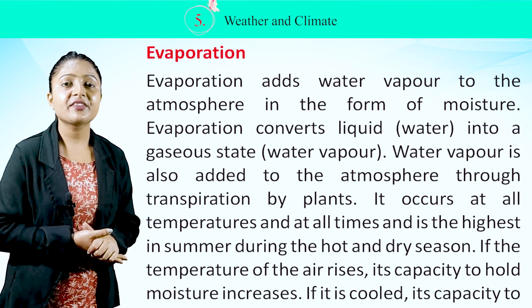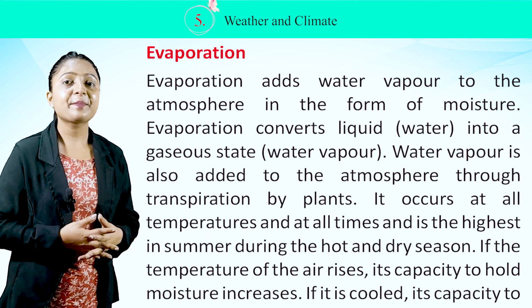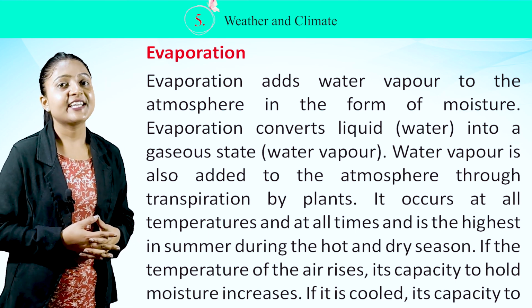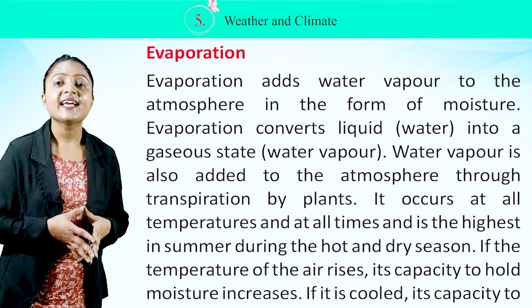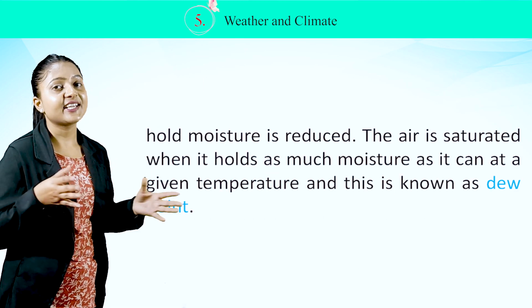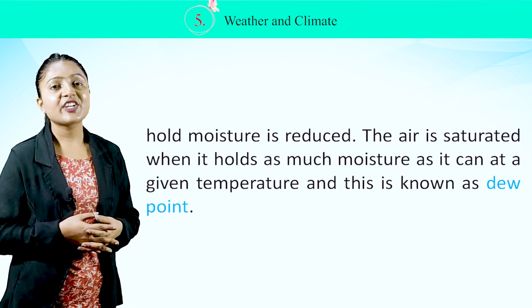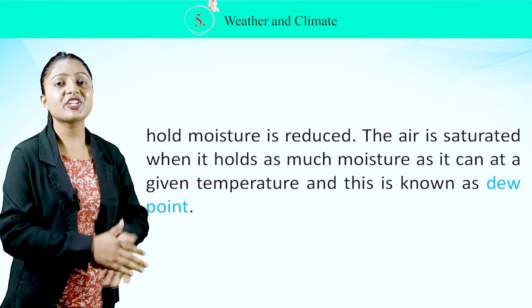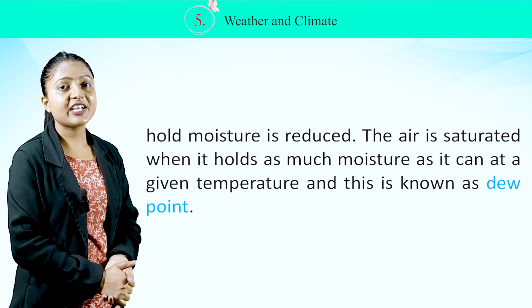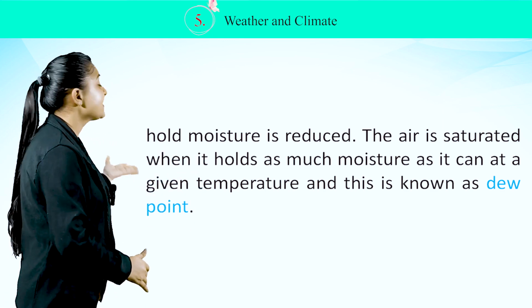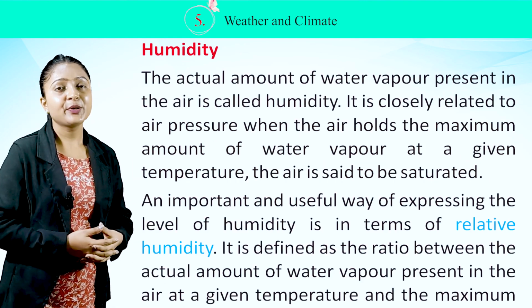If the temperature of the air rises, its capacity to hold moisture increases. If it is cooled, its capacity to hold moisture is reduced. The air is saturated when it holds as much moisture as it can at a given temperature, and this is known as dew point.